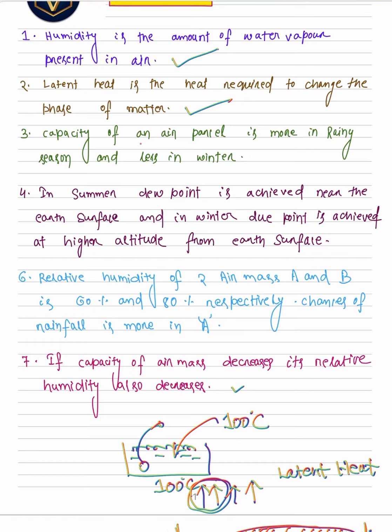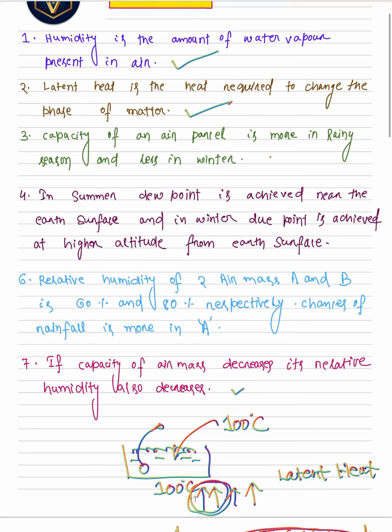Capacity of an air parcel is more in rainy season and is less in winter. See, in winter the air is dry, that means it can take more water vapor, so it has more capacity. However, in rainy season the capacity is less.